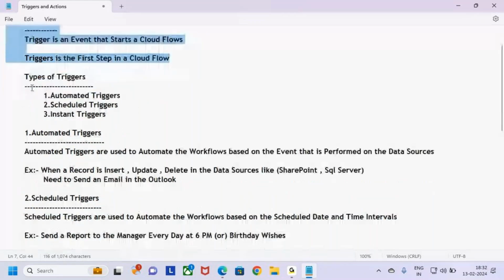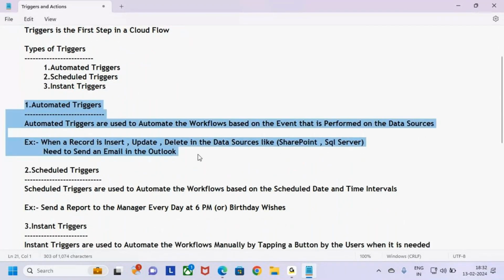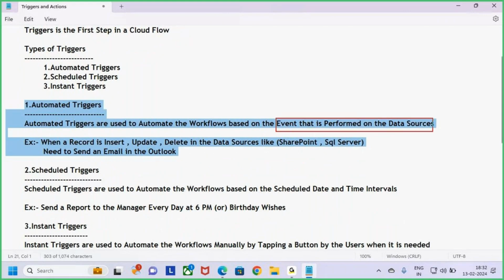Now there are different types of triggers. There are different ways you can start the flow. What are the different triggers? Automated, scheduled, and instant. When do we use automated? Whenever an event happens in the data source. Event means insert, update, or delete. Whenever a record is inserted, updated, or deleted in the data source, only at that time I want to run the flow. That type of running a flow we call an automated trigger. Automated trigger means I want to run the flow automatically whenever the event happens. Event means insert, update, some actions. Insert is one event, update is one event, delete is one event.